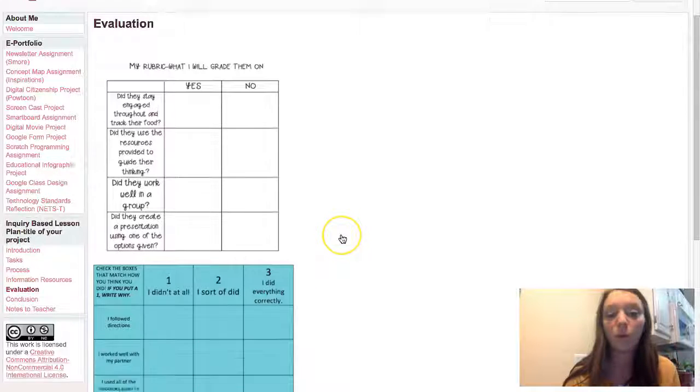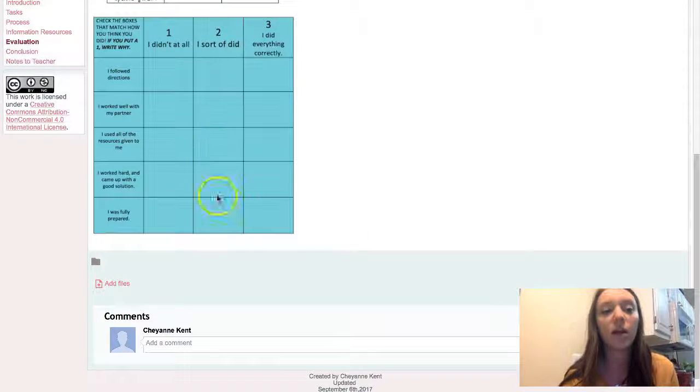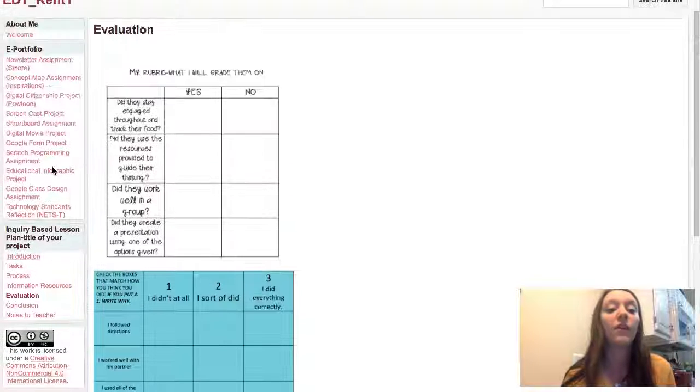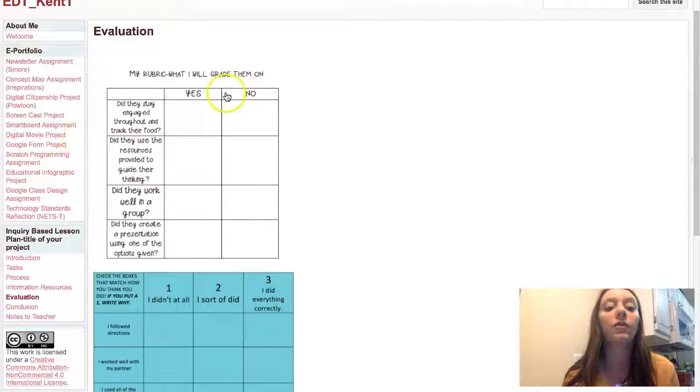And then evaluation-wise, I'm going to give them a self-assessment. I followed directions, I worked well with my partner, I used all of the resources, I worked hard, I gave them a solution, I was fully prepared. 3 is that they did that all correctly. They give themselves 3 points. They kind of did, or they didn't at all. And I wrote that if they didn't, they need to put why, because I want them to explain why they didn't. And then I myself will have one for them.